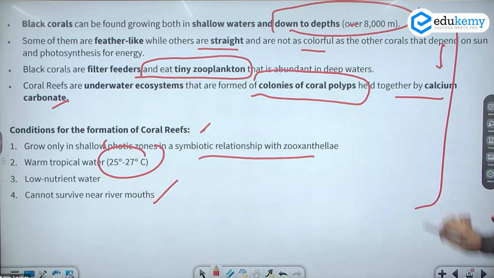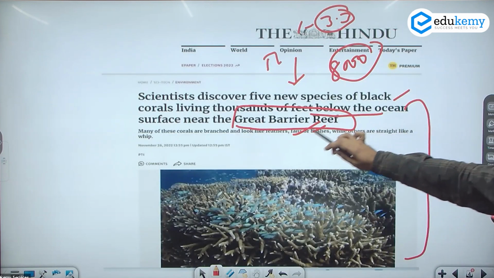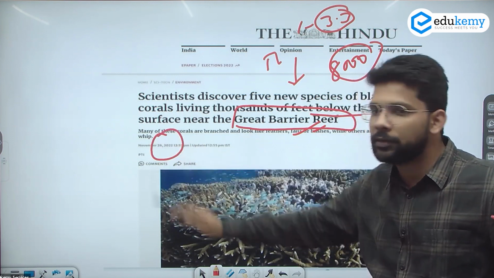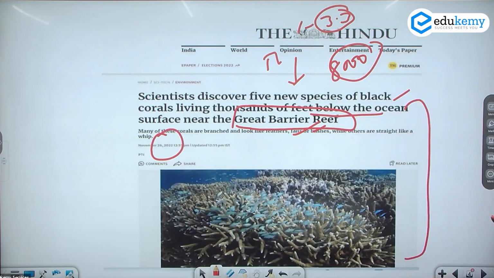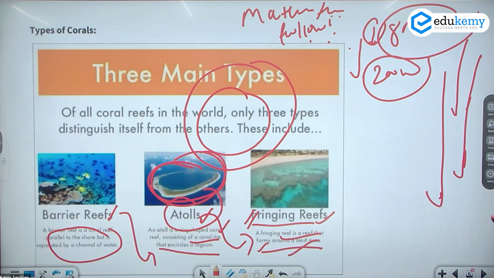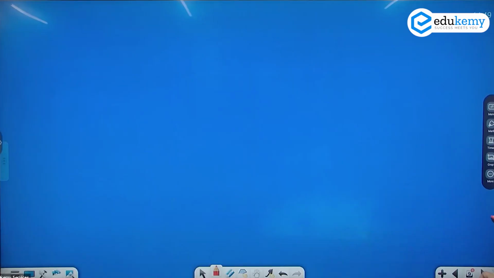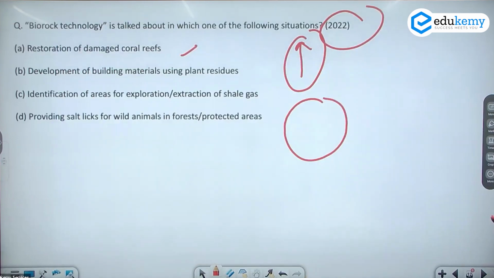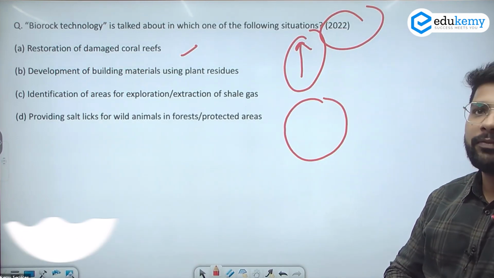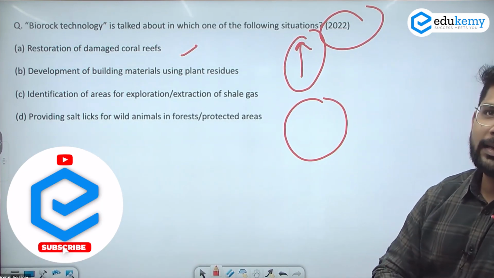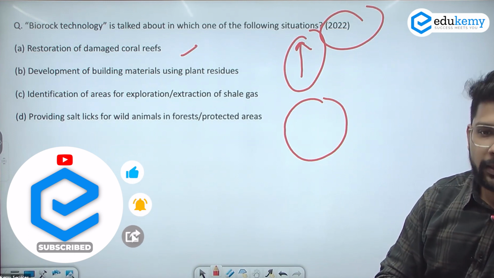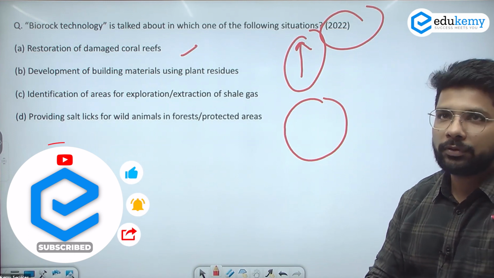This was in the news at the end of November, on 26 November, so it becomes important for you. You also need to know about the different technologies. Biorock technology was lastly in the news, that is why they asked the question on biorock technology. Similarly, if there is any other technology and any other fact related to coral reefs, you need to know. So the question may be framed on that part as well.